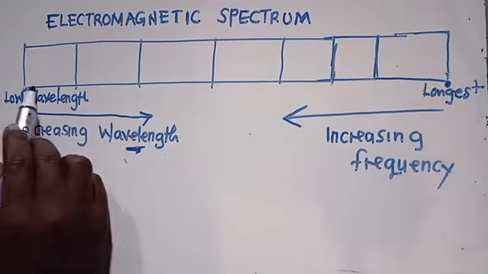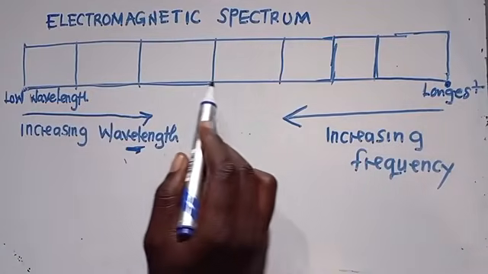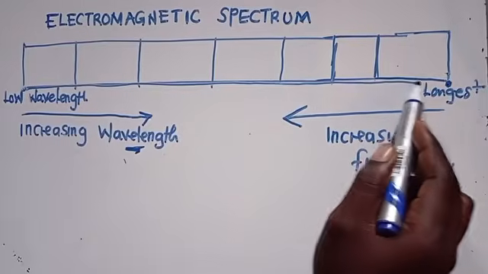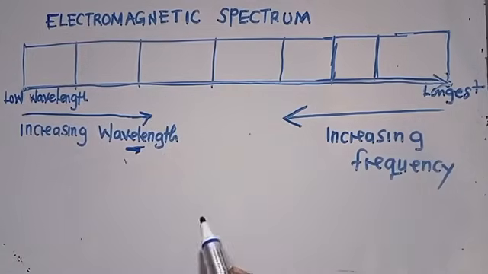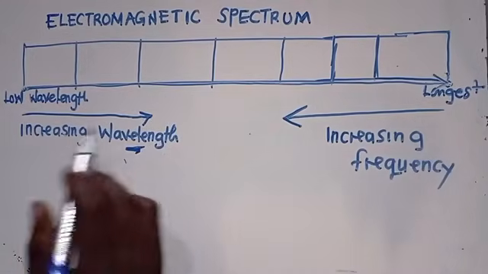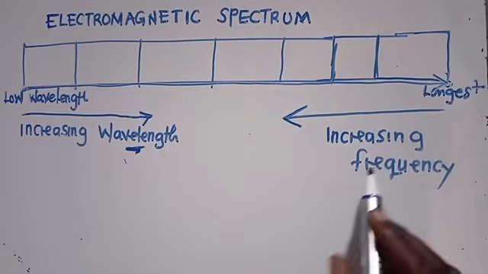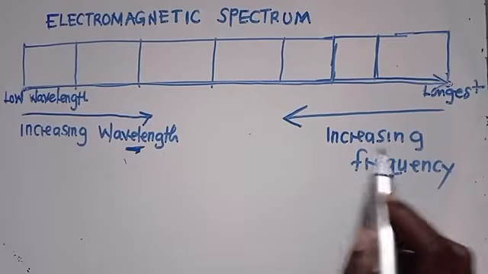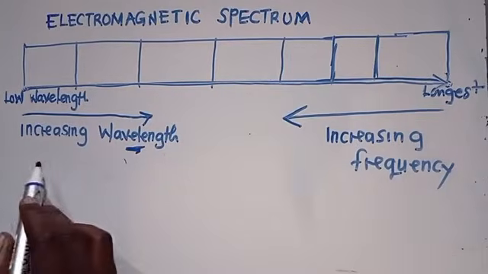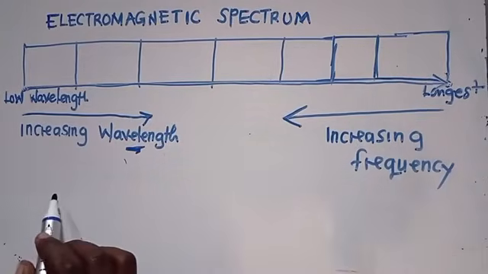So this one has the lowest wavelength, and we are increasing in wavelength. I'm waiting for answers. Which one has got the lowest wavelength? The one with the lowest wavelength must be the one with the highest frequency, because frequency is increasing. So which one has got the highest frequency?